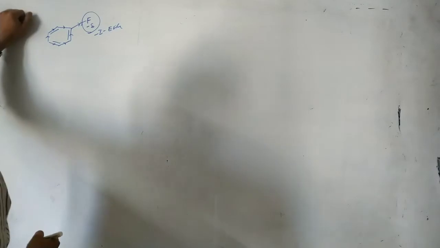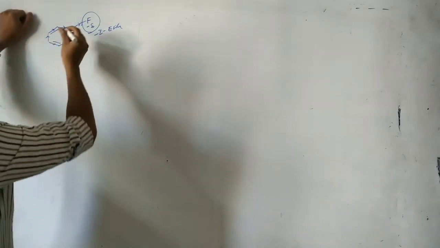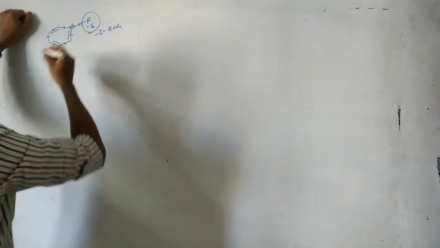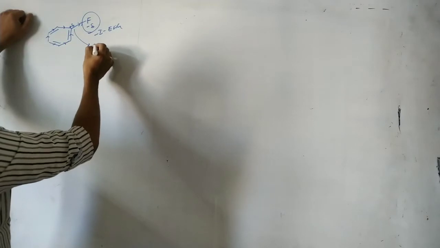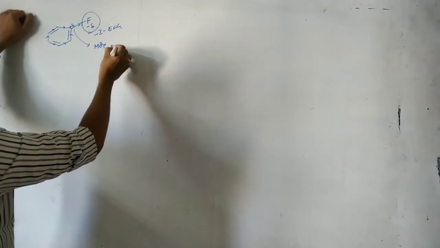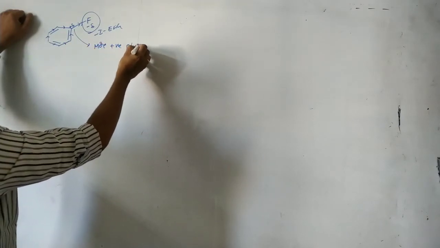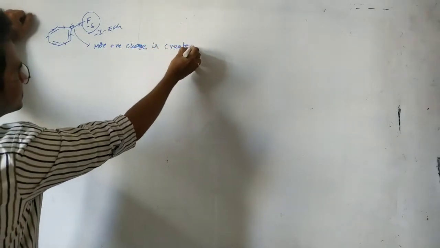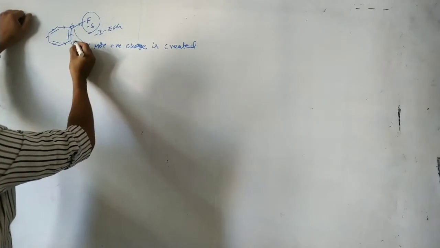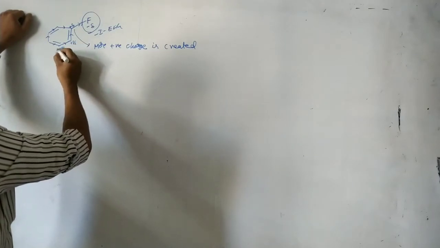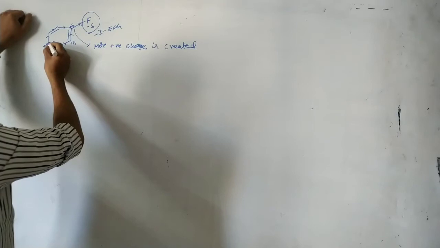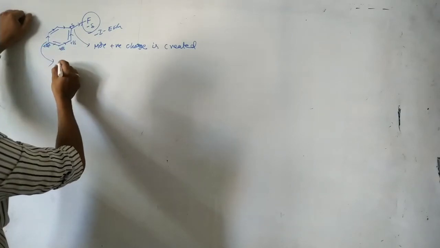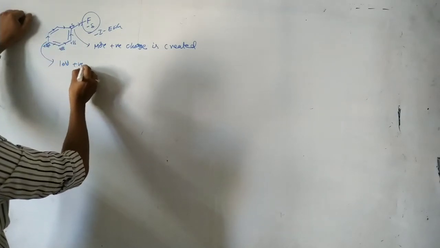Now next, see this one. This carbon carries a positive charge. By the inductive effect, more positive charge is created at this carbon. Now here, as the distance increases, see in this case, there is very little positive charge.